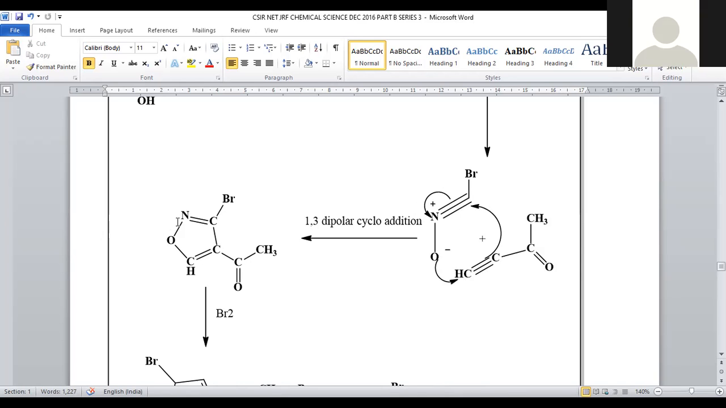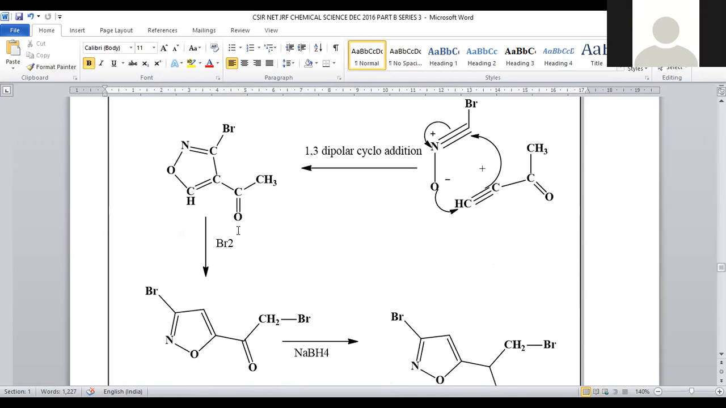That is a 5-membered ring system with the CH3 group, acetyl, and a bromo group. Further, it is subjected to bromination. Bromination definitely takes place at the side chain rather than on the ring system. Why? Because bromination on the aromatic ring needs a Friedel-Crafts catalyst, which is not available here. Simple bromine is given. That's why side chain bromination is possible rather than aromatic ring bromination.